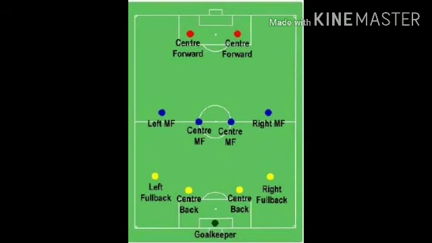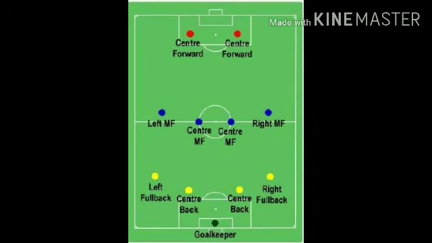So you can see, children, many yellow dots, blue dots and red dots and a black dot. As I said before, 10 plus 1. So 10 players and 1 goalkeeper. They are the main players.